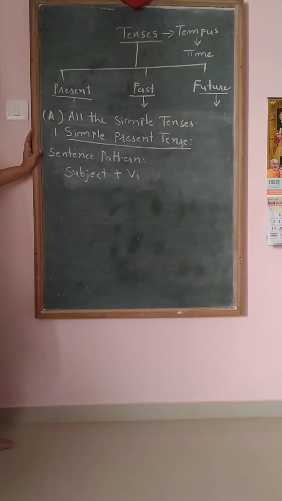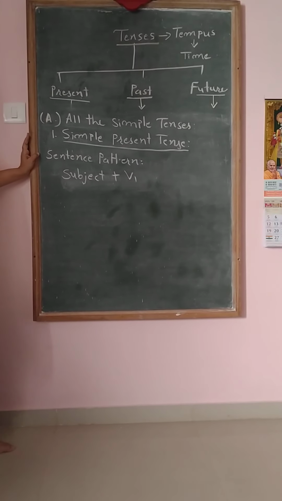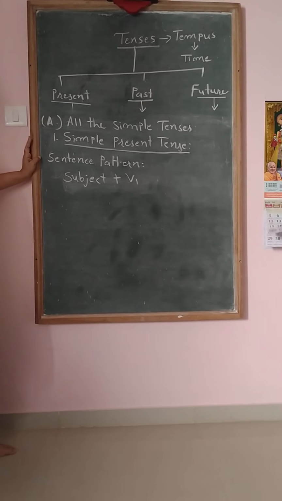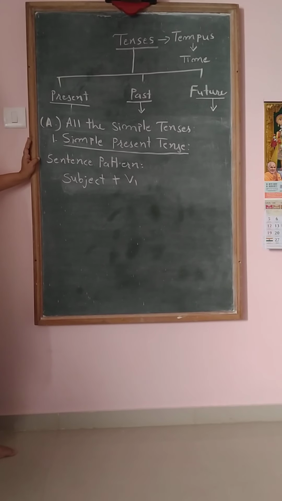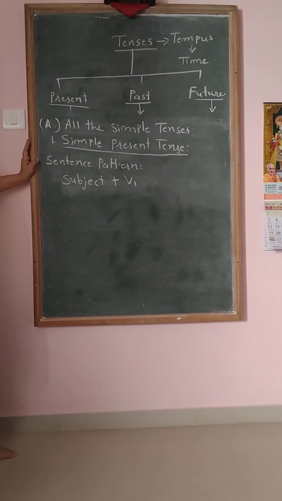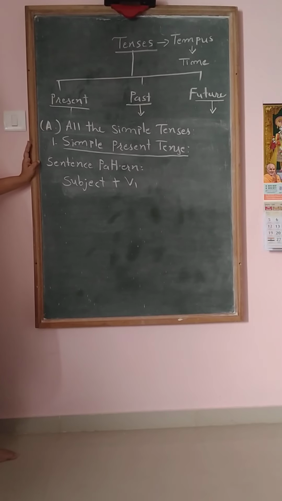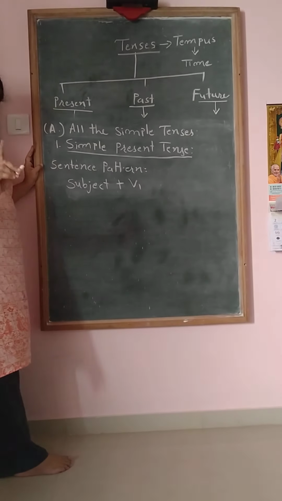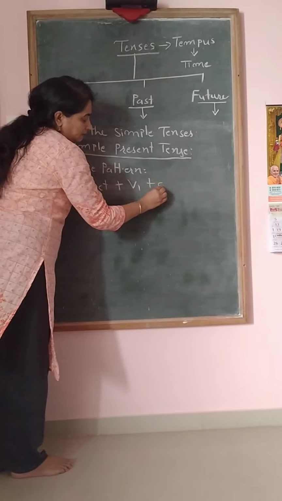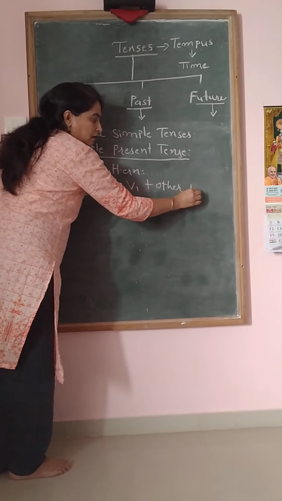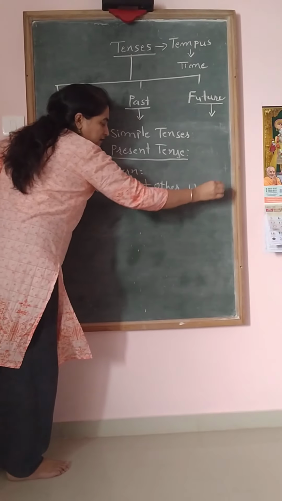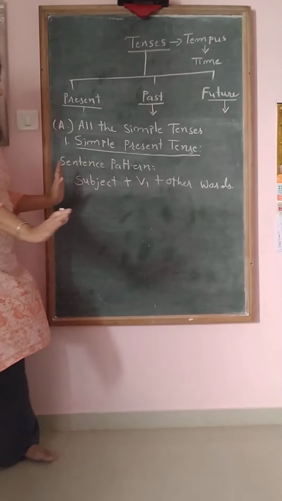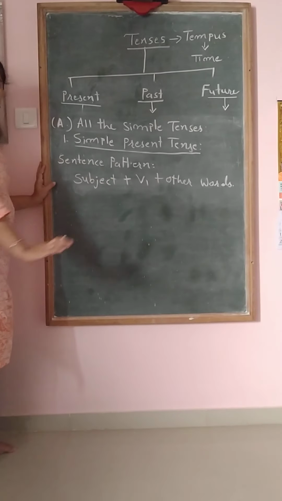How many forms of a verb are there? 3. V1, V2, V3. V1 means present tense base form. V2 means past tense form. And V3 means past participle. So V1 means present tense form, the first form of the verb. And then other words, objects. Objects may be there or may not be there, so we use other words. Other words are not so important. For us, important is only subject and V1.